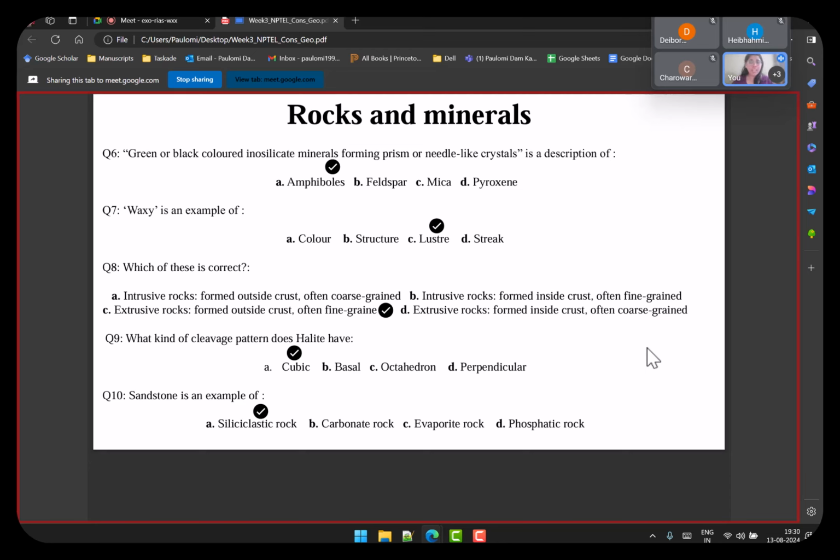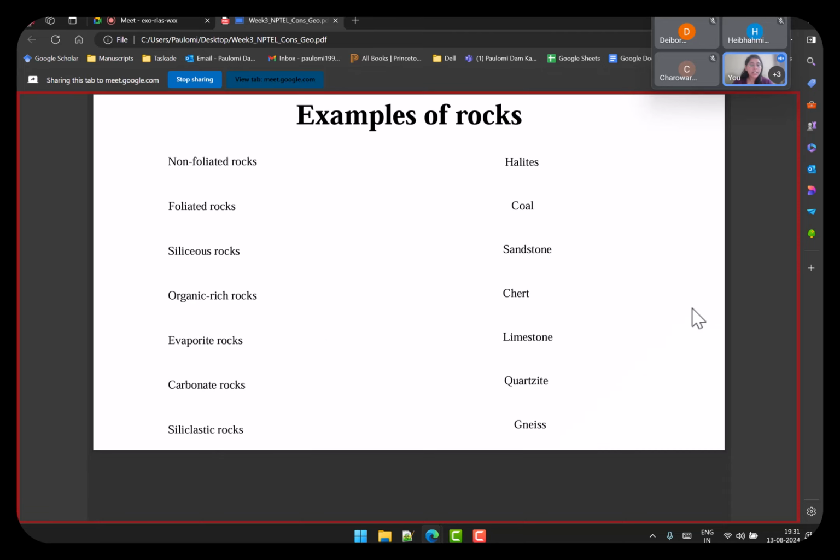Last is, sandstone is an example of which of these kinds of rocks? So you have siliclastic rock or sedimentary rocks. In that, siliclastic is basically one which consists of siliceous particles. So sandstone is the primary example of those classes of rocks. Right. Another quick revision of these types of classification is in the next slides.